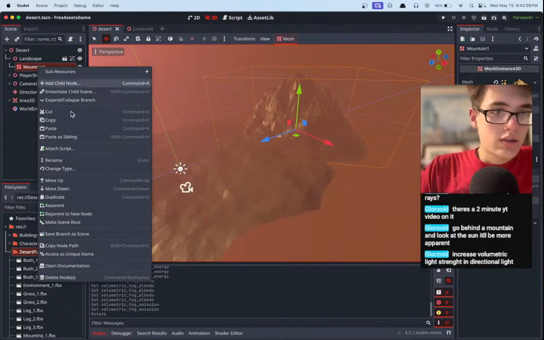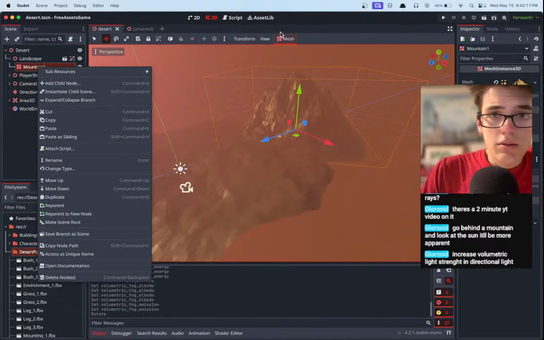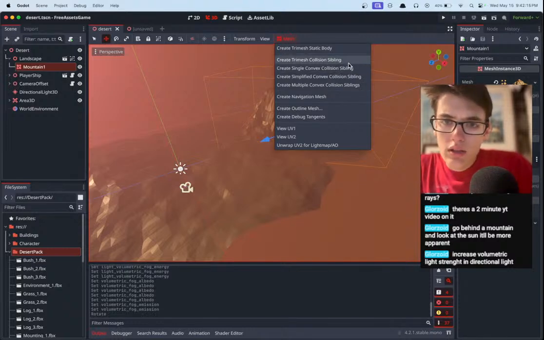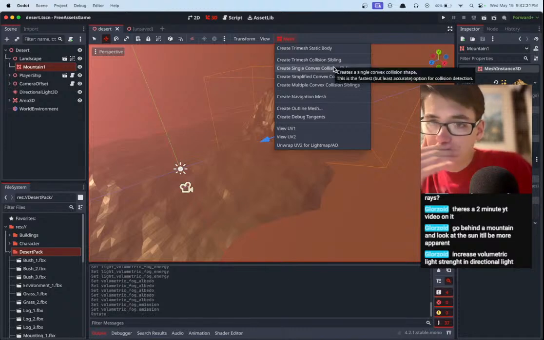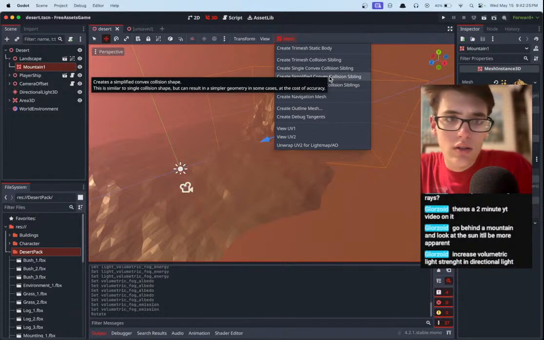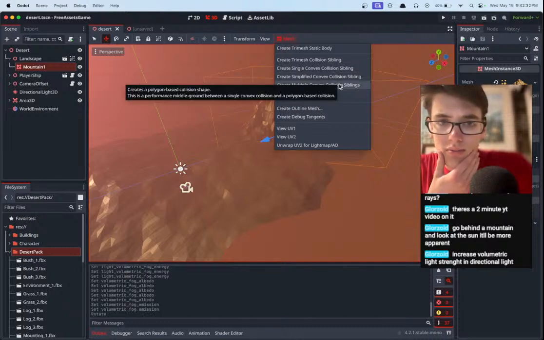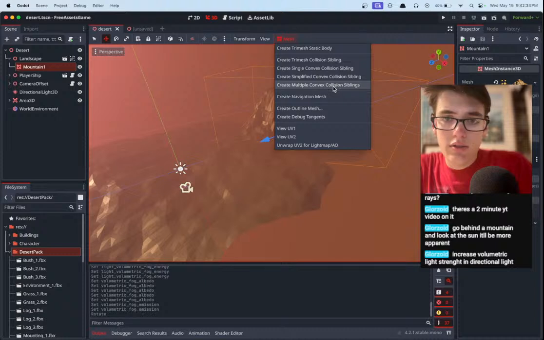Okay, so we right click, no, it was under the mesh menu. Here we go. That's right. Create, let's see, I think it's a single convex collision, the fastest but least accurate. Middle ground. Okay, let's try that one.